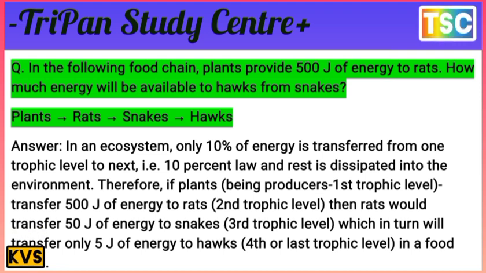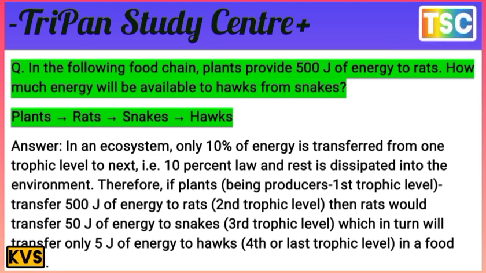The rest is dissipated into the environment. Therefore, if a plant at the first trophic level transfers 500 joules of energy to the rat, the second trophic level, the rat would transfer only 50 joules of energy to the snake. And the third trophic level, the snake in turn, will transfer only 5 joules of energy to the hawks.